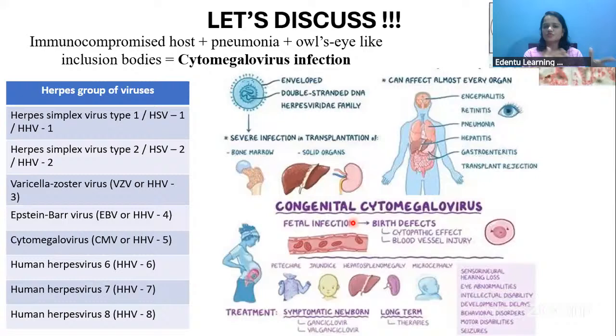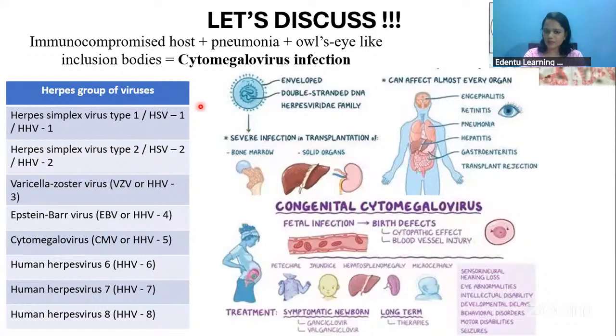It belongs to a group of viruses, which is also called the herpes group of viruses. This herpes group of viruses contains so many types, from type 1 to type 8. Type 1 is the herpes simplex virus, and type 2 is also the herpes simplex virus. Type 5 is the cytomegalovirus. The human herpes virus type 5 is called the cytomegalovirus.